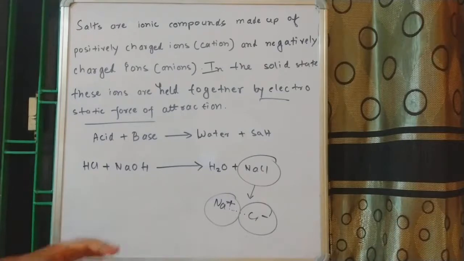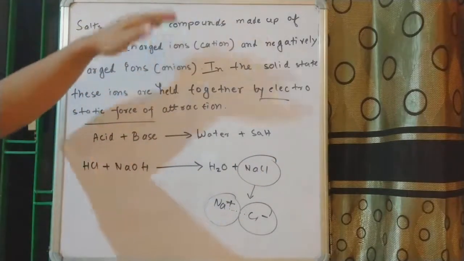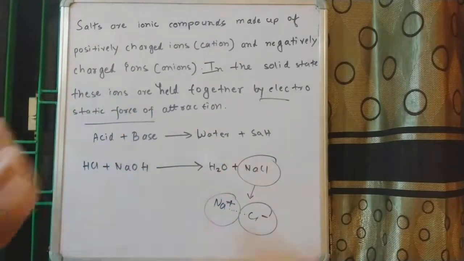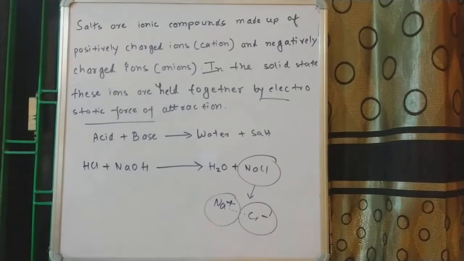Earlier I noticed that there was a reflection here, so this line may not be clear. Now I have switched off the light, and now I think it is visible. Now you can note it down easily.